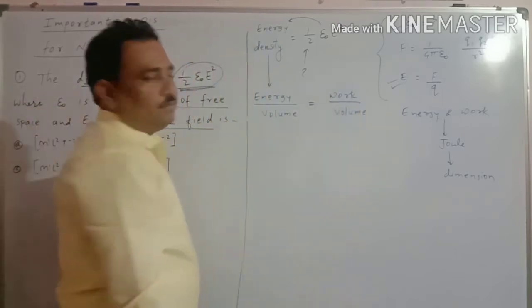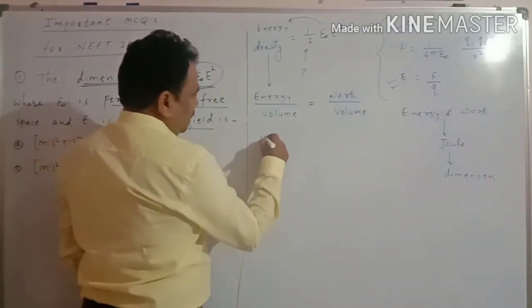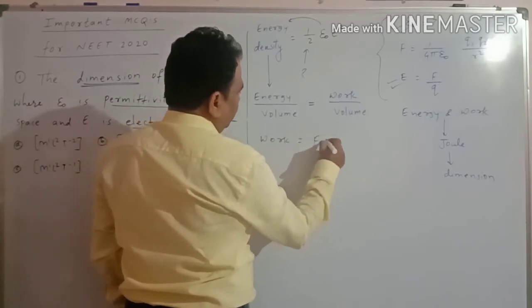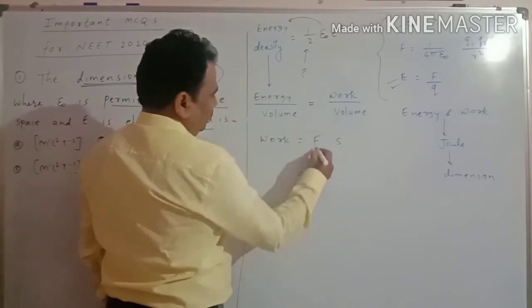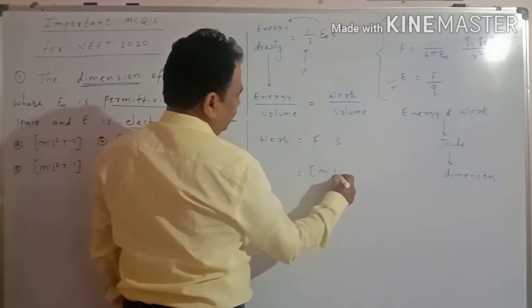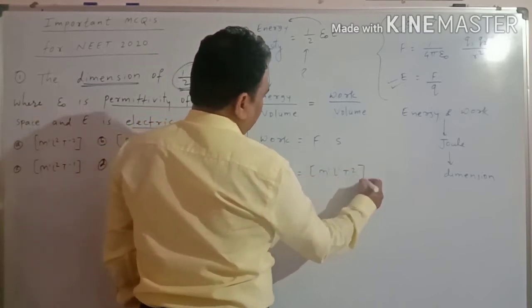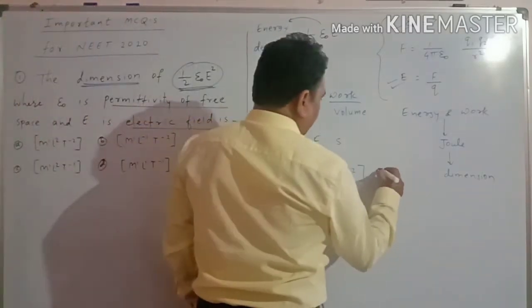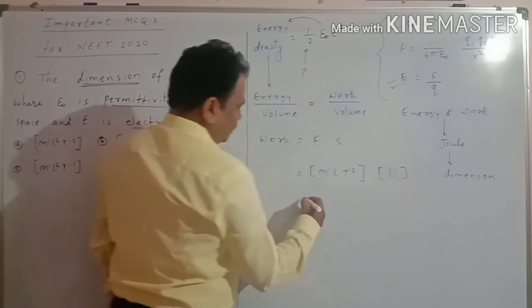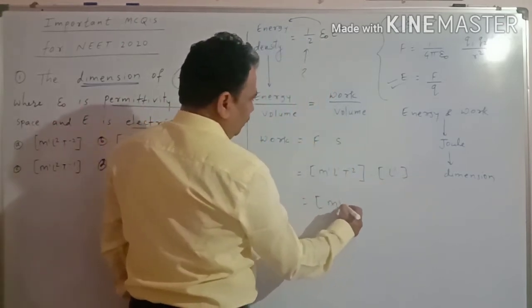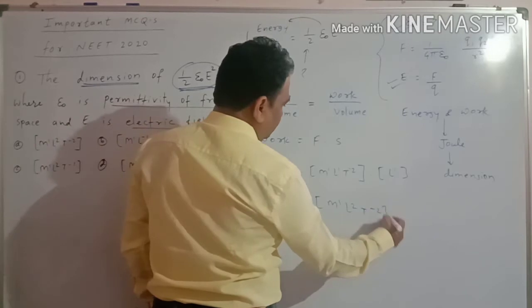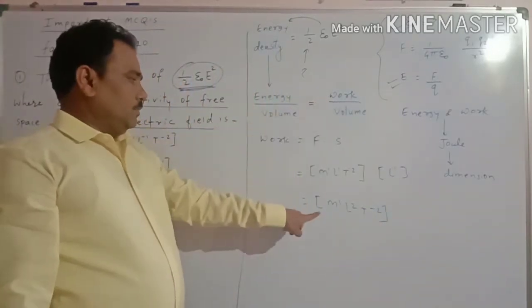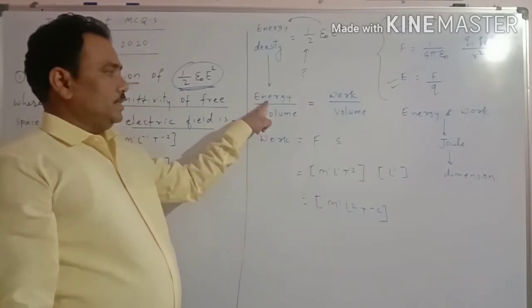Now we know the dimension of work. Work is equal to force into displacement. What is the dimension of force? M1 L1 T minus 2. Displacement is L1. So here we get M1 L2 T minus 2. This is the dimension for work, and we can use this dimension for energy.